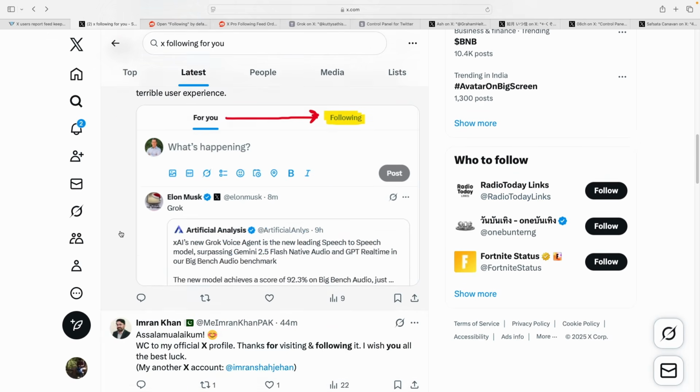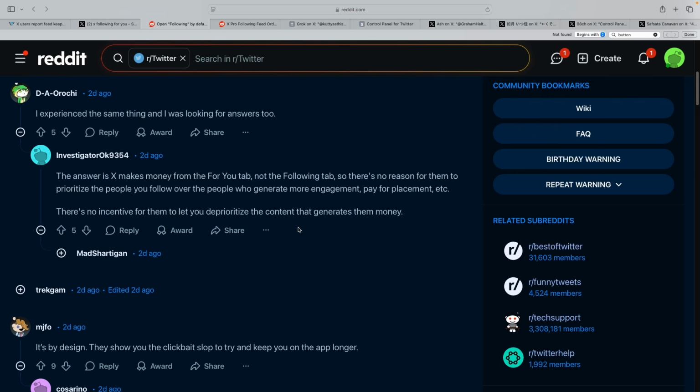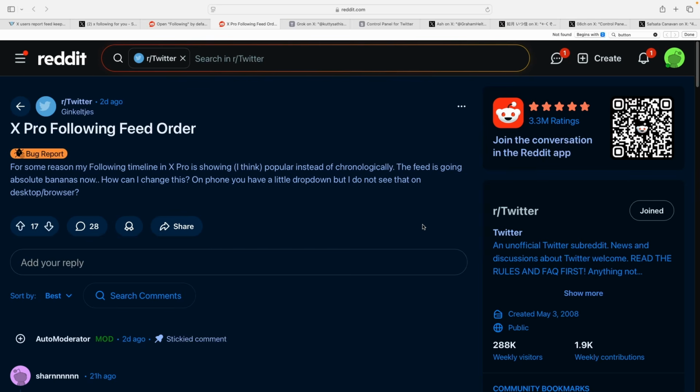heavy backlash. As far as we have tested, the feed sticks to Following on both the Android as well as iOS app. However, it reverts to the For You tab on desktop. Users speculate the glitch arrived with a new X Premium Business button, suggesting a broader UI update might have reset or broken the persistence settings.